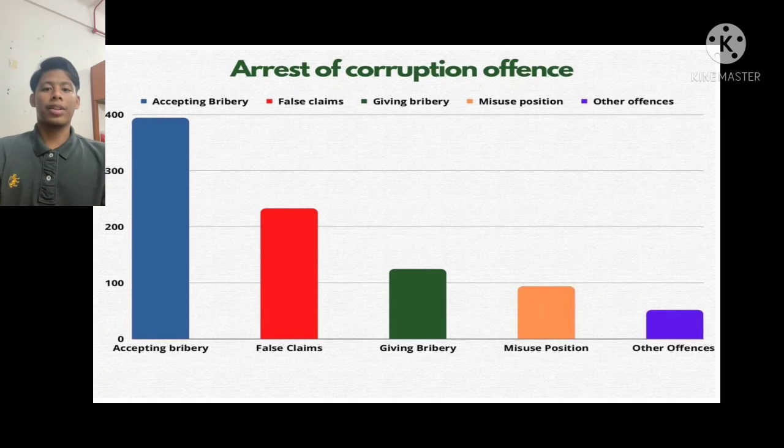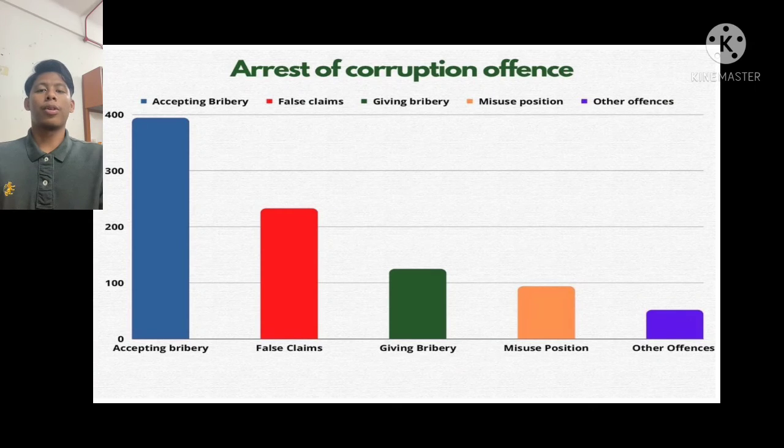Second one is false crimes. A false accusation of a crime occurs when you get accused of a crime that you did not commit. It is the second highest, which is 232 cases. The third one is giving bribery. Bribery occurs when a person offers something of value to another person in order to receive something in exchange. It's only 124 cases.